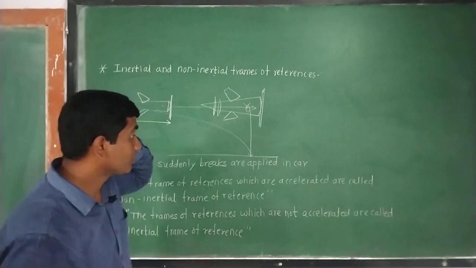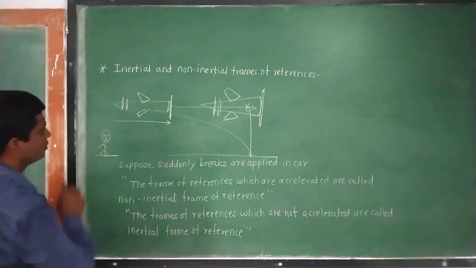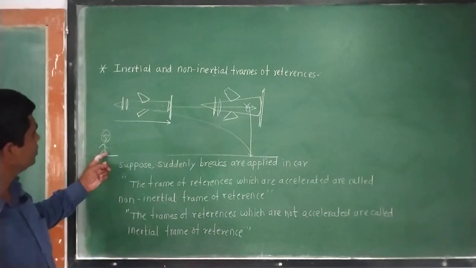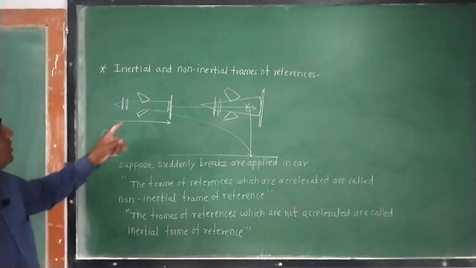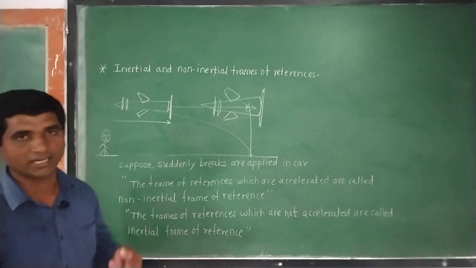Now imagine that there is another observer standing on the ground. What will this observer observe? Initially, when the packet was released, it was released from this point, and it has traveled in this direction.